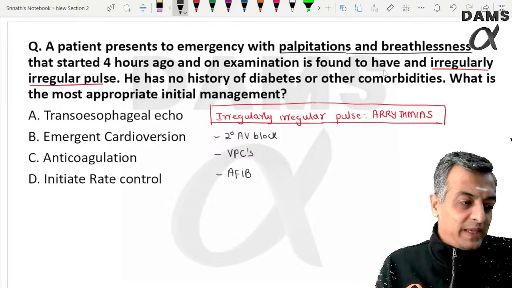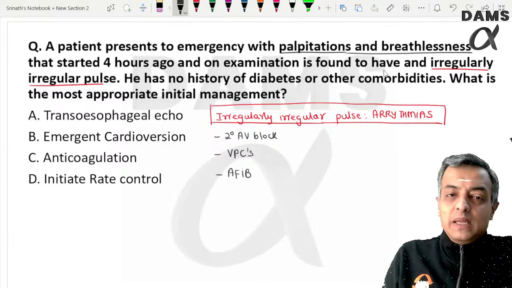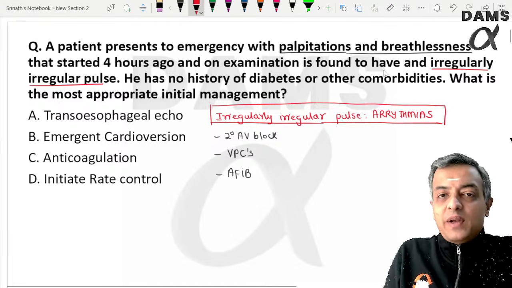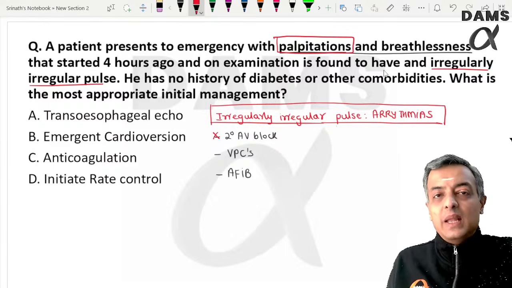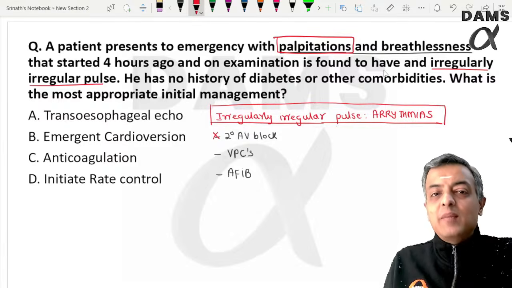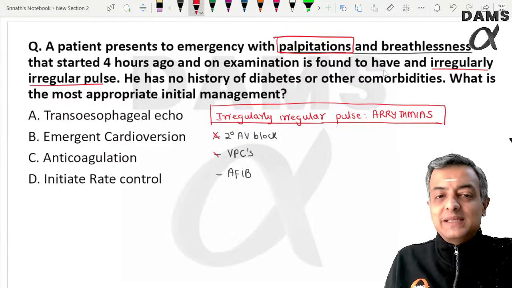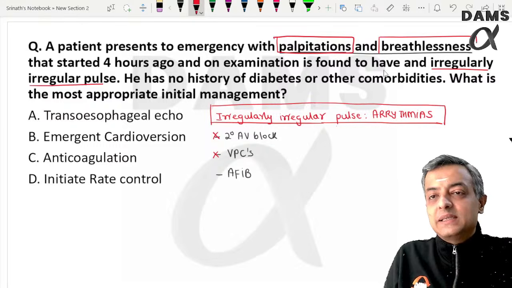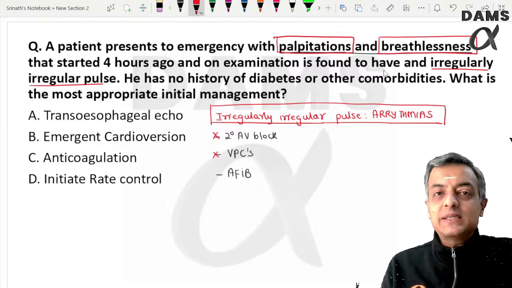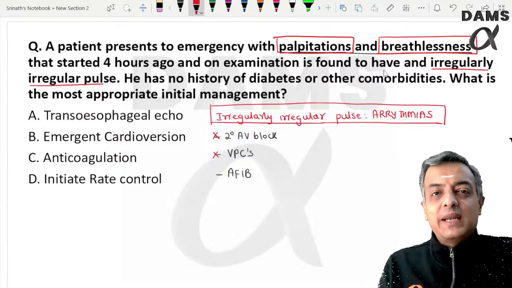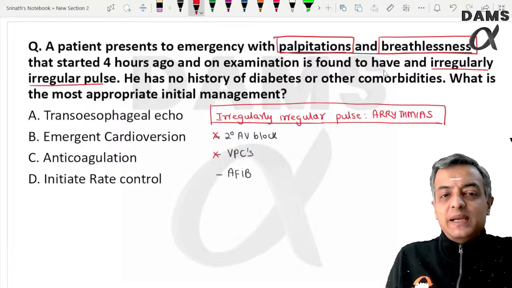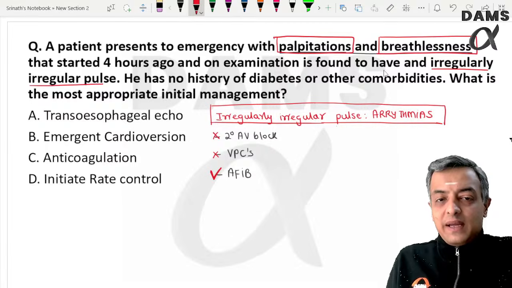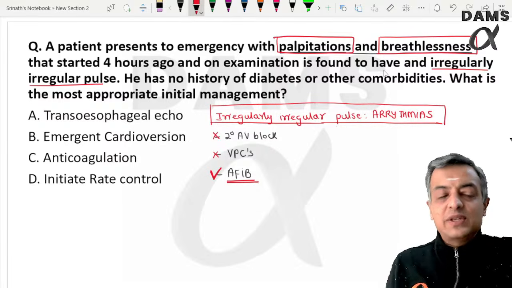But out of them, yes, correct. Out of these, the palpitation is an important history that has come. So AV block becomes unlikely. VPC also can come with palpitation, but breathlessness is uncommon in this disease because VPC, we have discussed, is majority age related, an incidental diagnosis more often than not. So the best single possibility when the patient has come with breathlessness, we are thinking of atrial fibrillation.